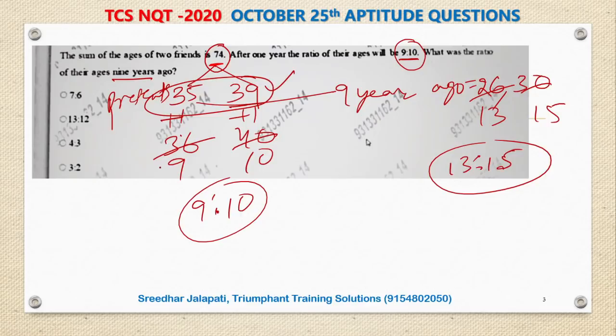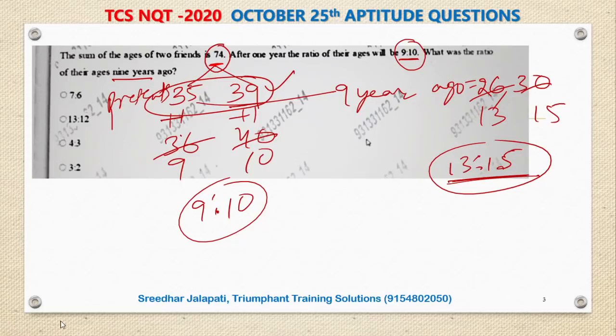Not only in this question, surprisingly, yesterday there was a huge problem with the server. Today, the problem is with the options. Out of 30-40 questions I have received from the students, nearly for 10 questions the options are incorrect. I may be wrong, you also check them, but for most of the questions the options are incorrect. So for this question, the ratio of the ages is 13:15. It is not there in the options.